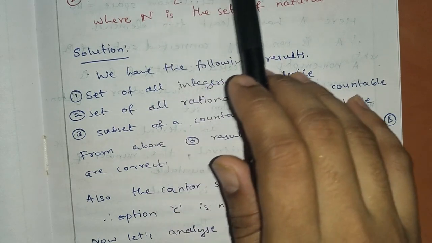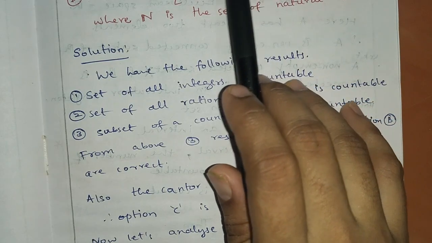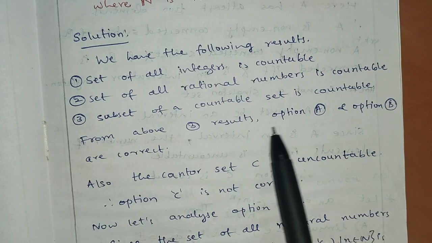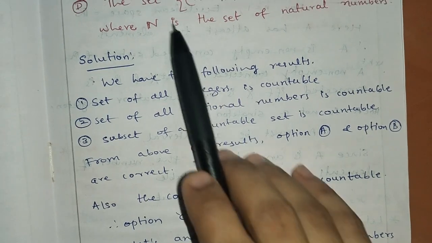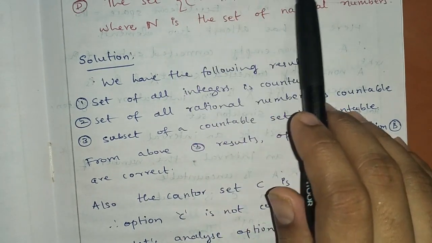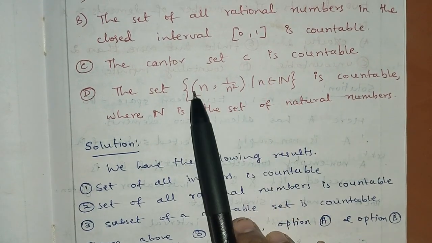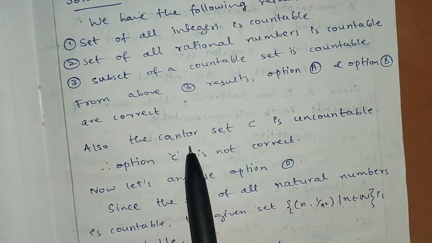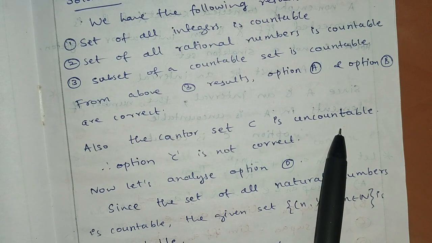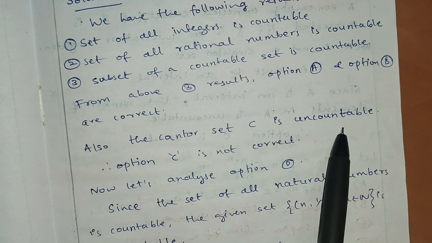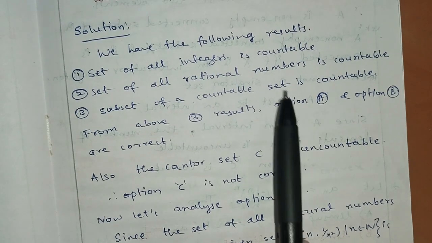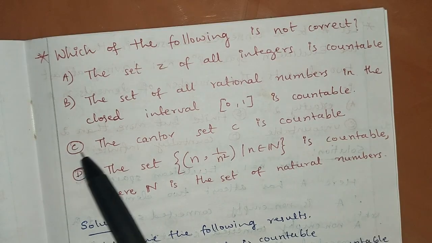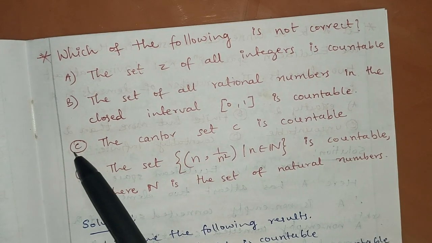So here the set of rational numbers in the closed interval [0, 1] is a subset of the set of rational numbers. Therefore it is countable. Now, the Cantor set C is countable. So option C, the Cantor set C is countable. This option is not correct because the Cantor set C is uncountable. This is one of the results. They have asked to check which one is not correct. So option C is not correct here. We have to tick option C.